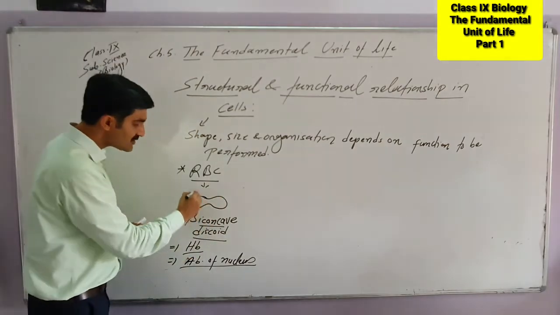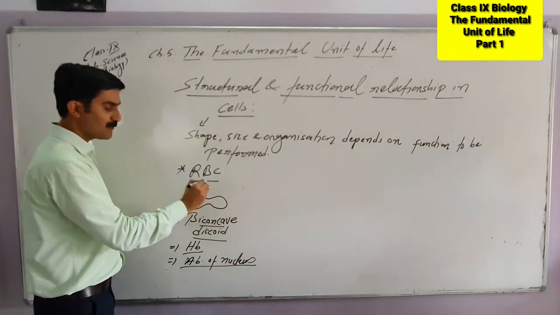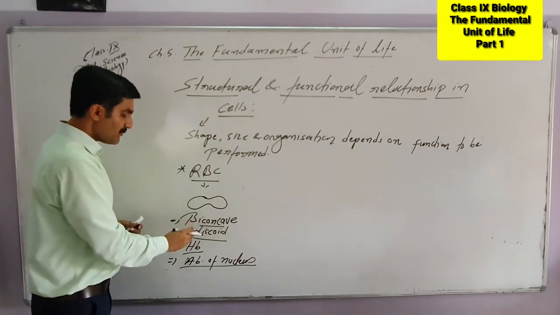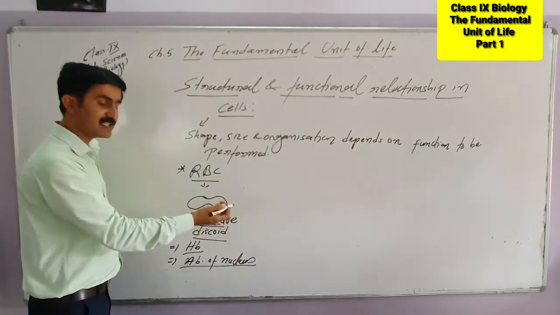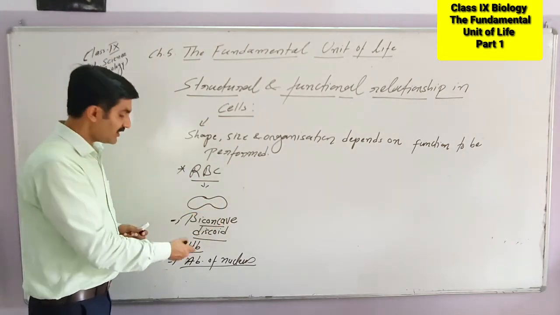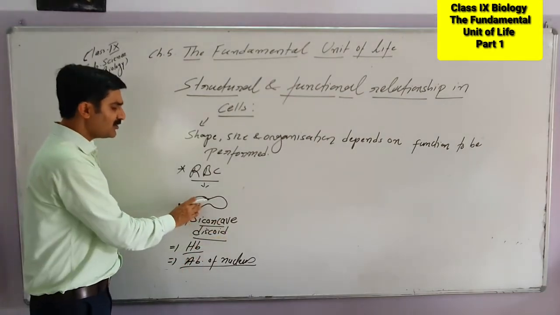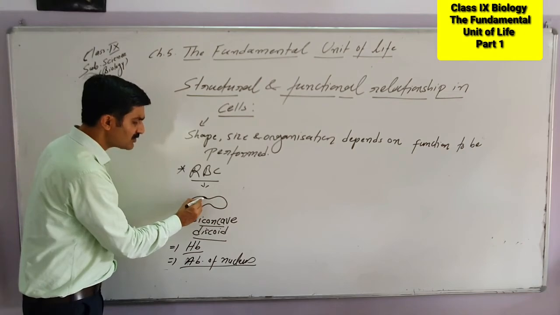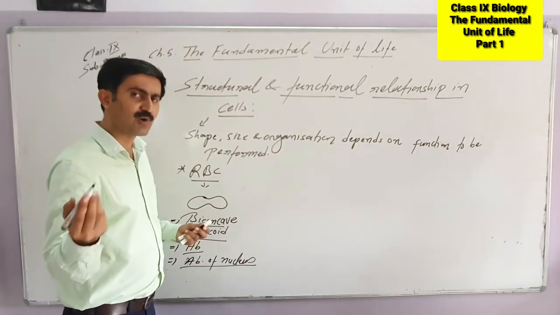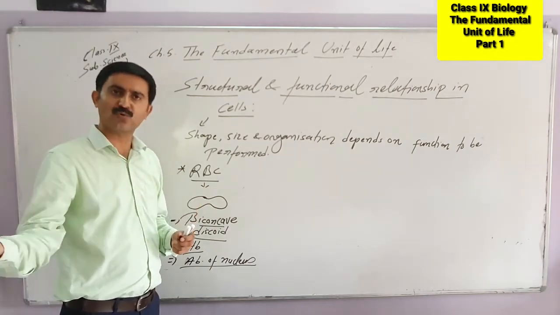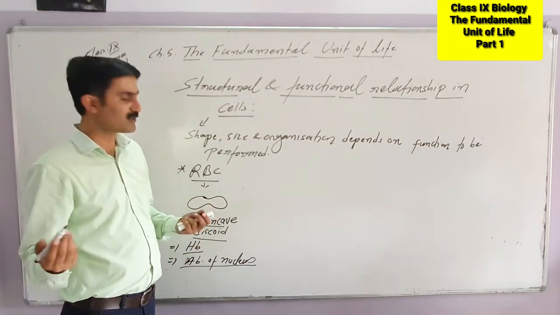So this particular shape is most suitable for movement with the stream of the blood. They have hemoglobin, so they can carry the oxygen. This pigment is the respiratory pigment and helps in transport of oxygen. There is no need for a nucleus because they need not control or regulate any function. Their function is only to take up the oxygen and to transport it to different parts of the body.